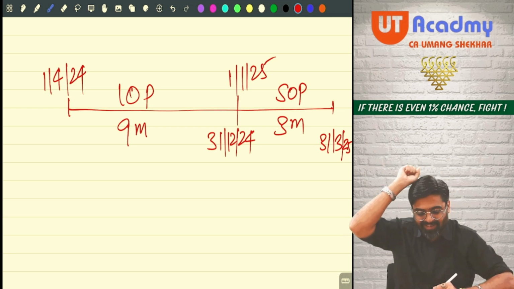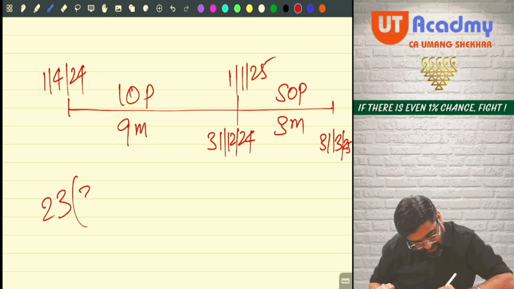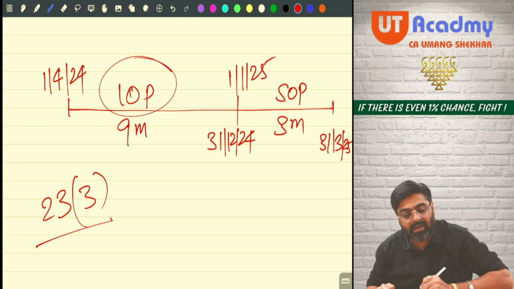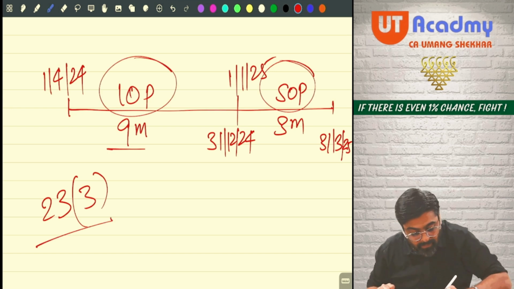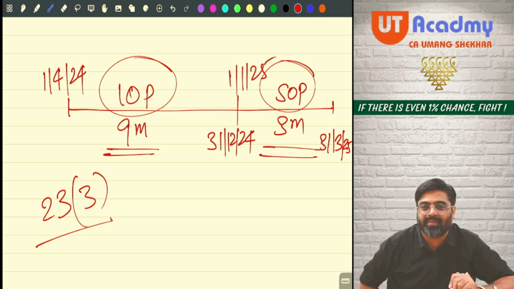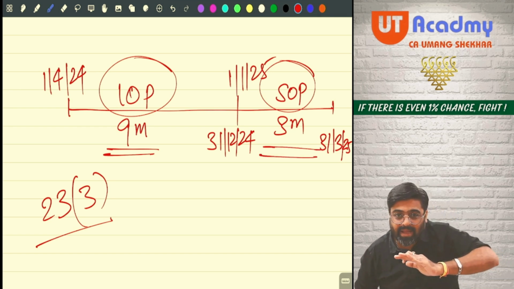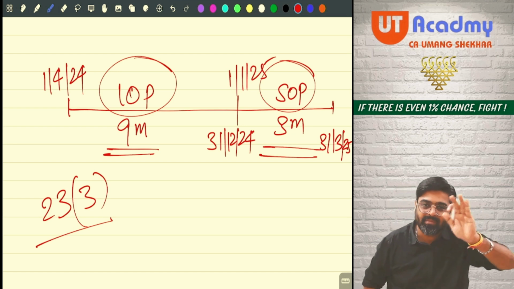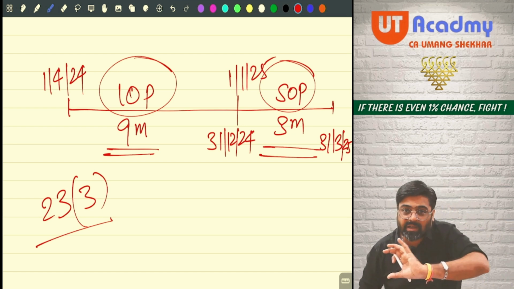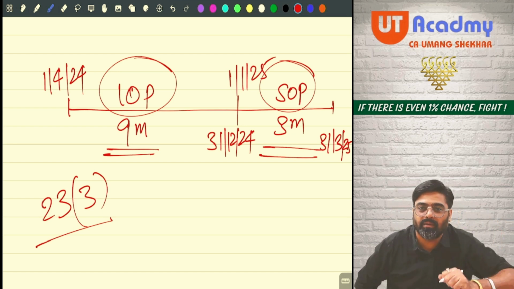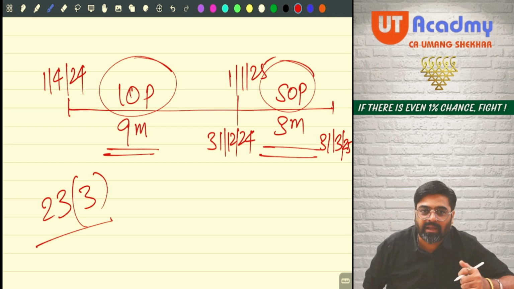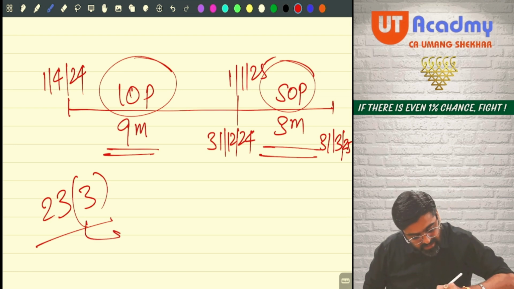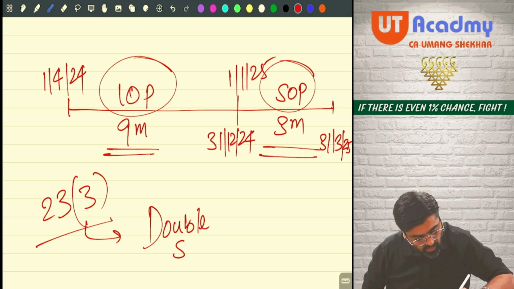Got it? This is 23(3), partly let out, partly self-occupied based on time. Sometime let out, sometime self-occupied. So part of the year let out, part of the year self-occupied. Based on time, it is partly let out, partly self-occupied. So 23(3) says that this property cannot have double status.